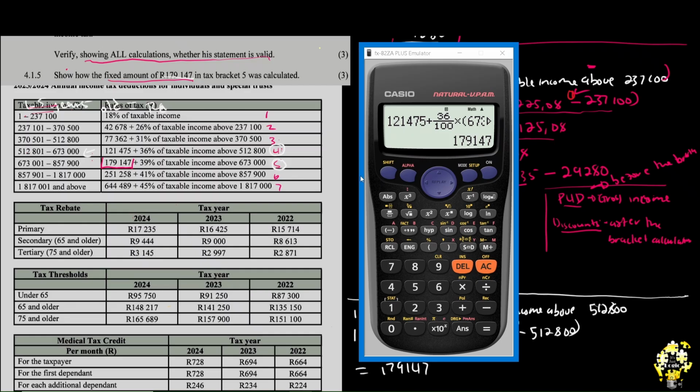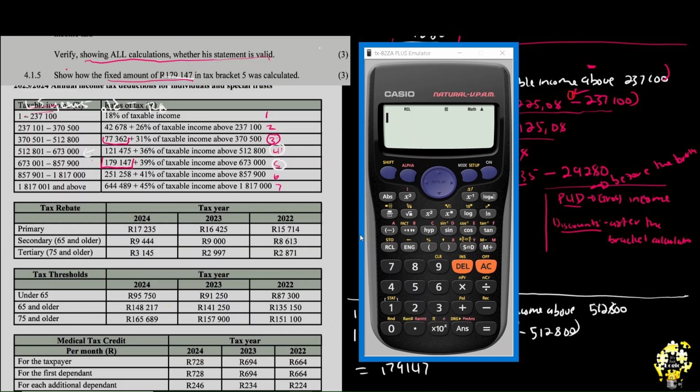It was calculated by using the rates of tax for bracket number 4 and also using the taxable income as the 673,800. Quickly, now I want to do this quickly so that it makes sense for you. Then you will practice the rest. If the question was, how was this, let me use a pink. This will be done quickly. How is this 77,362 calculated?